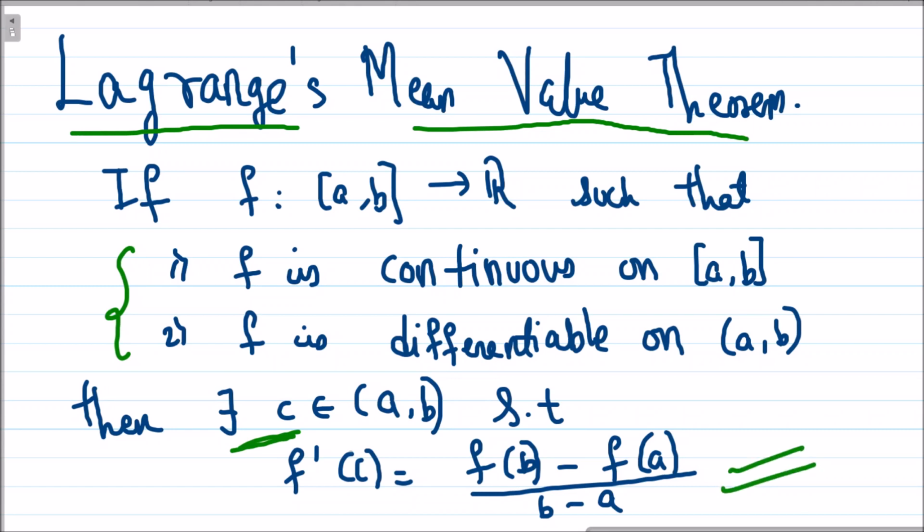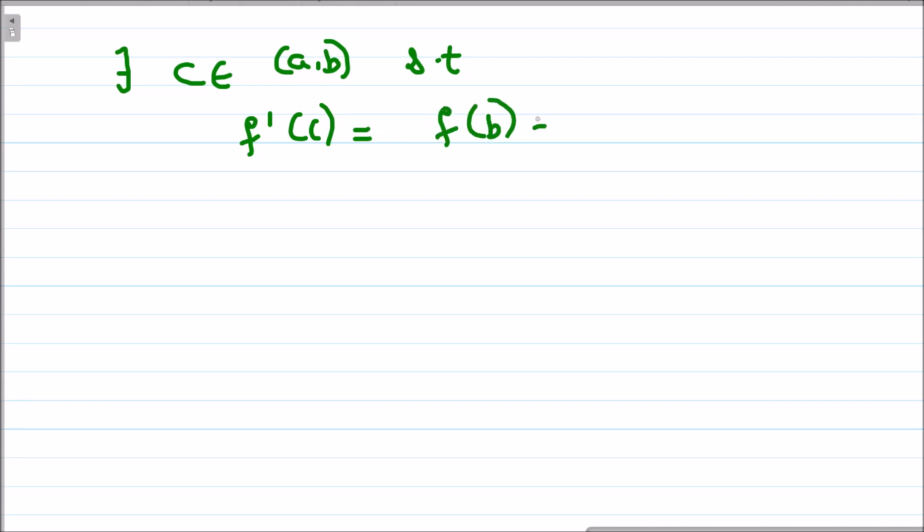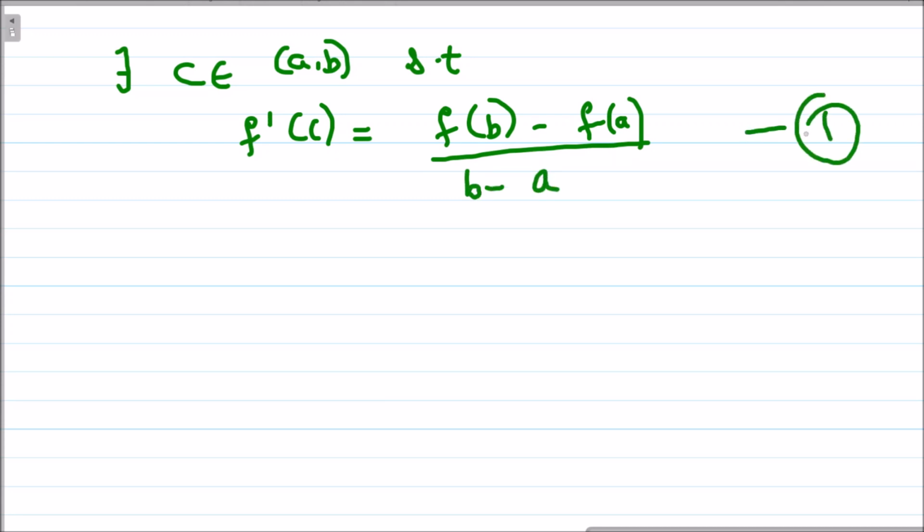So if I apply the mean value theorem to my function f, then what do I get? I get that there exists a point c belonging to open interval (a,b) such that f'(c) is equal to f(b) minus f(a) upon b minus a. Cool. Let me call this equation 1.